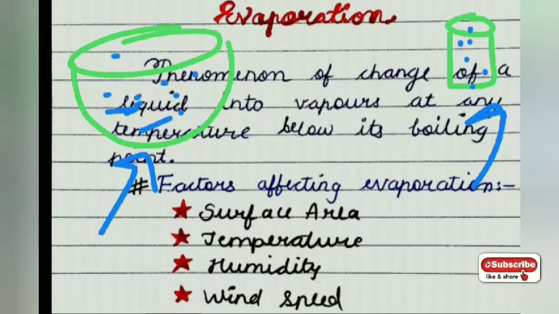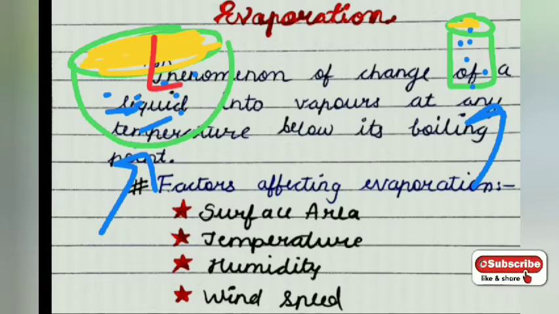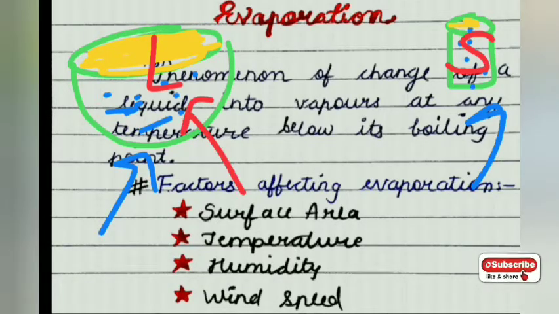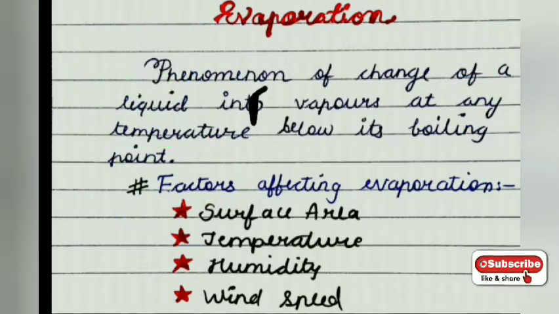Why? Because the surface area of the bowl, this is the surface area, is very much larger compared to the glass. This is larger and this is the smaller surface area. That's why evaporation in the bowl will happen fast, and that is called a factor. And how it affects evaporation: if we have a larger surface area, it will evaporate faster, and if we have a smaller surface area, it will evaporate slower.